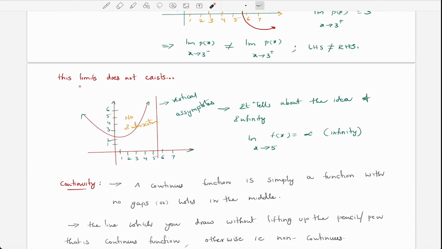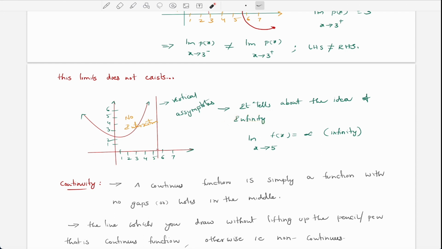Okay, there is a condition where the limit does not exist. So we have a parabola over here, and this is a vertical asymptote. What is an asymptote? It tells about the idea of infinity. So if we have a limit of 5, just ignore the diagram, imagine it is a 5. So if we draw a line, it is not touching the parabola, so how can we say that it is related to the parabola? So we just simply call it infinity.